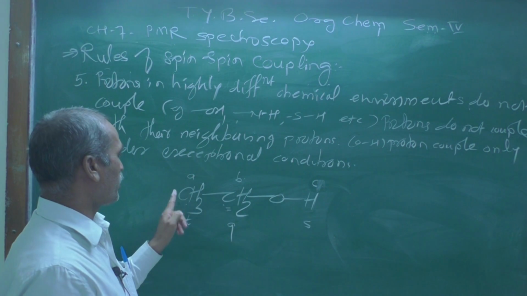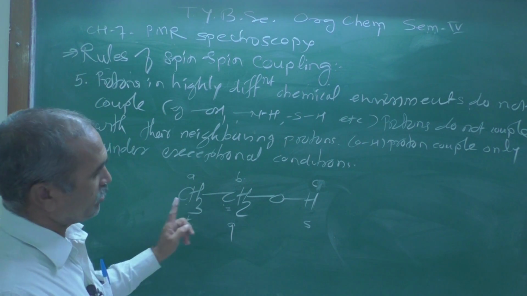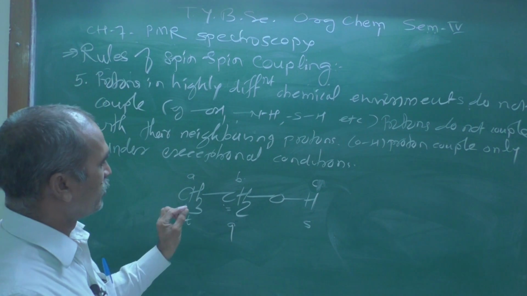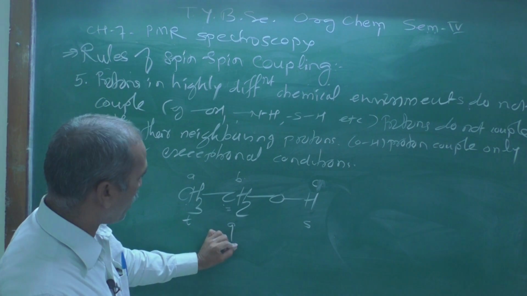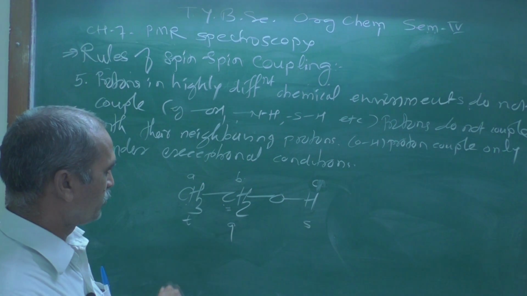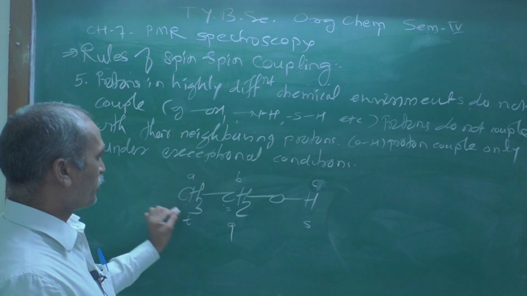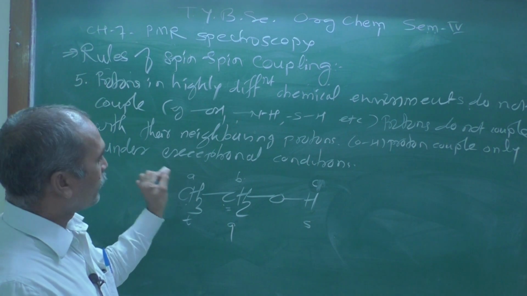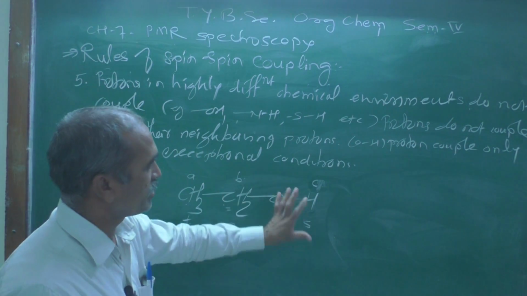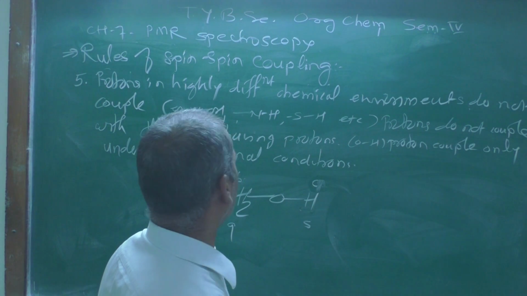And this has 3 adjacent protons, and therefore this B signal gets split into a quartet. Similarly, this methyl group has 2 neighboring protons, and therefore this signal gets split into a triplet. So this is the thing we have discussed over here.